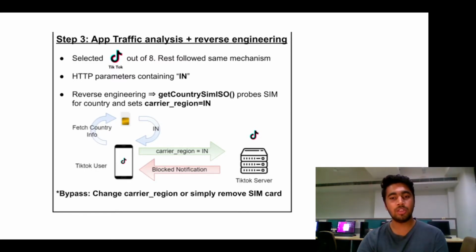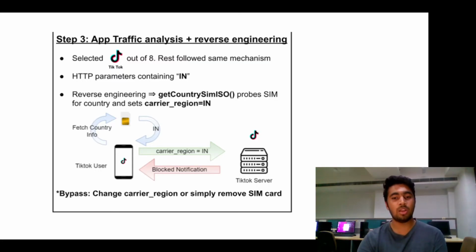In this step, we selected TikTok out of the 8. We analyzed its traffic via MITM proxy and observed multiple parameters with values set as IN in the HTTP headers, which signifies India. After this, we decompiled and reverse engineered the app to trace this IN.